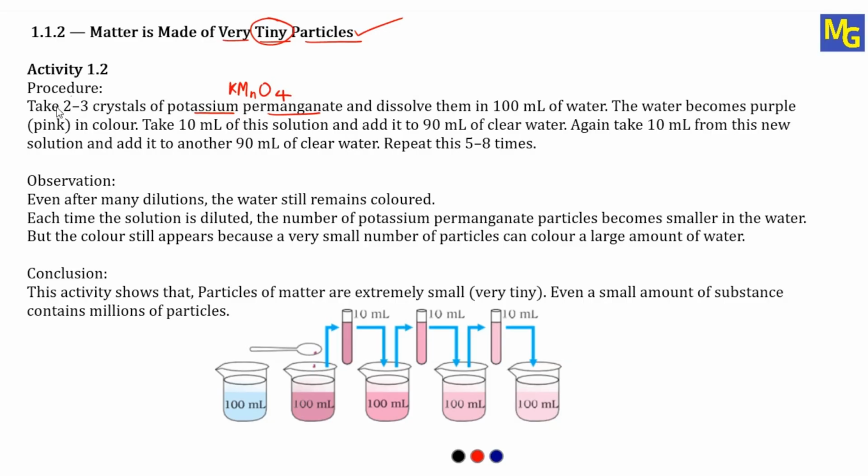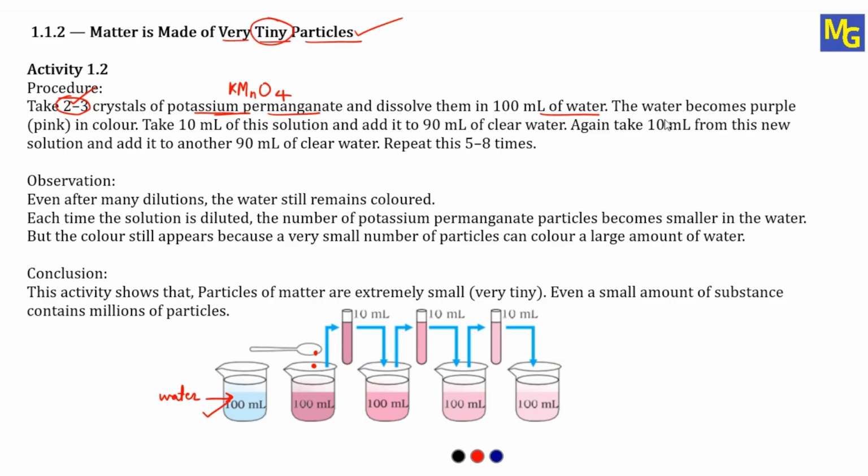We are going to take only 2 to 3 crystals of this potassium permanganate and dissolve them in 100 ml of water. See the first beaker, we have taken 100 ml of water. In this 100 ml of water, now we are going to add 2 to 3 crystals of potassium permanganate, purple color crystals. Here I have added only 2 crystals. This is the diagram from your NCERT book itself. Once we add these 2 crystals into this 100 ml water, the whole water will become purple in color.